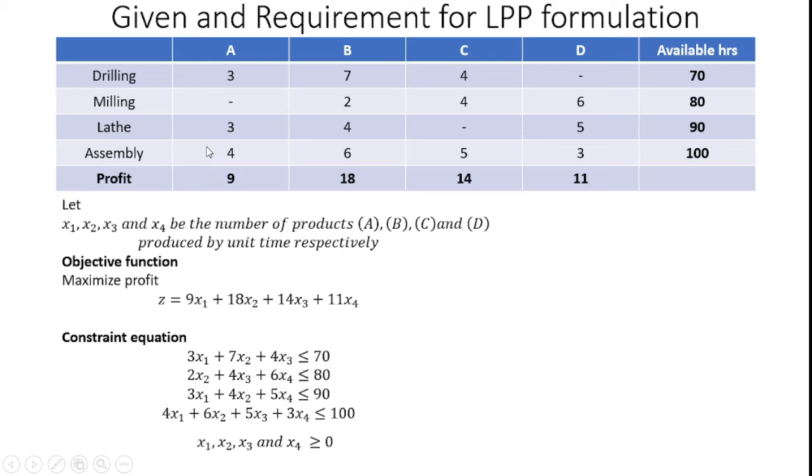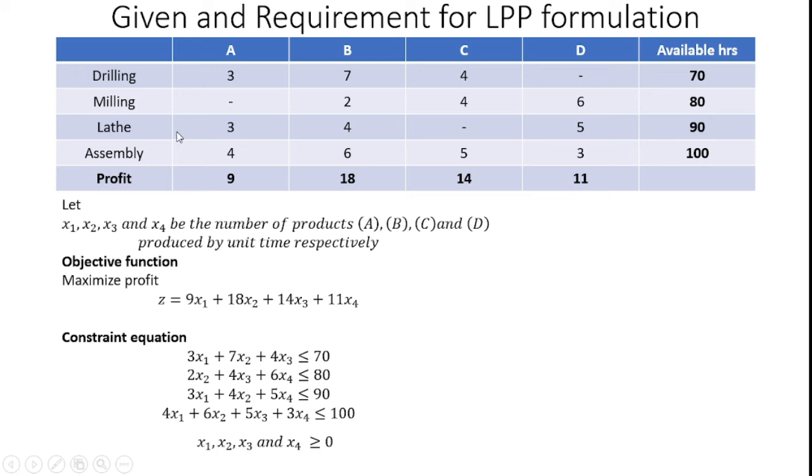And then, considering the milling process, for producing product A there are no machining hours required, and product B consumes 2 hours, so 2 into x2. Likewise I can produce the constraint equation: plus 4 hours required for producing product C, so 4 into x3, plus 6 into x4 for producing product D from the milling operation. So the constraint equation is 2x2 plus 4x3 plus 6x4. The total available hours with the milling machine is 80, so less than or equal to 80.